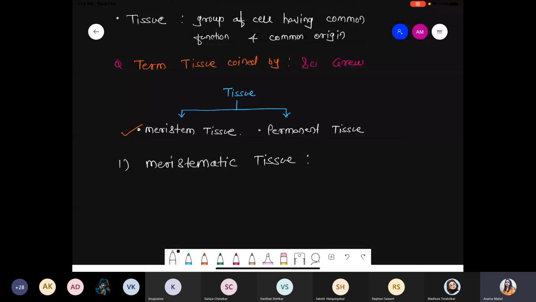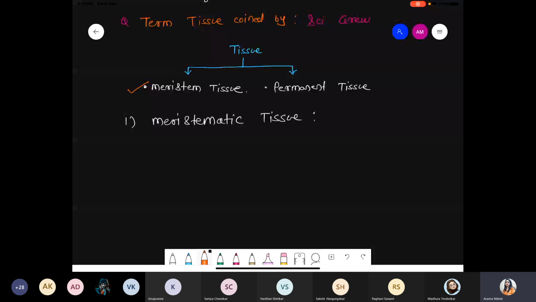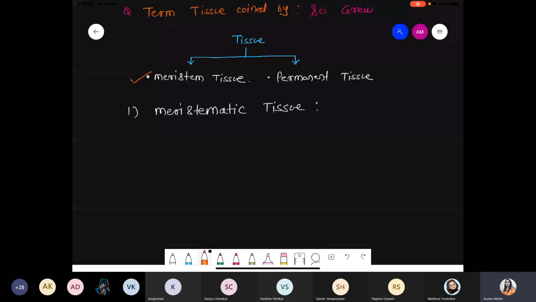So we are talking about some common characteristics, and these are questions for your school examination also. When we talk about the theory paper, there is one question on the meristematic tissue. It's very easy, you just have to remember the points. Just imagine, I am telling you the meaning of the meristematic tissue.